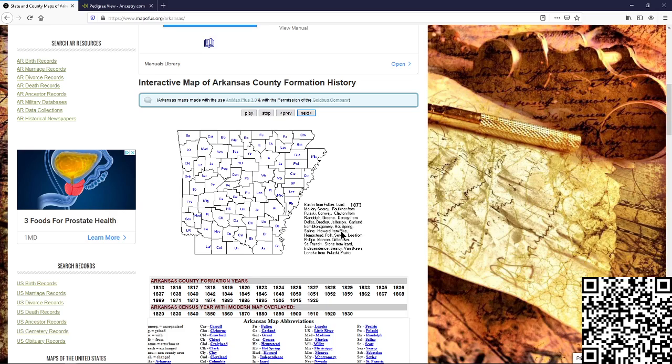So let's look right here and we see that this Crittenden right here, Crittenden was changed from St. Francis. So there's Crittenden from St. Francis, from Greene, Randolph, and then there's Lawson that was there. All of these counties were in this area. My family was right in here, and they were there from the very beginning.